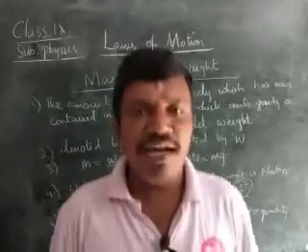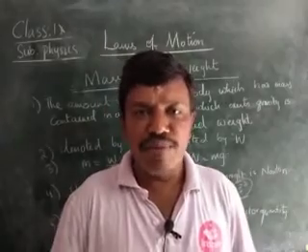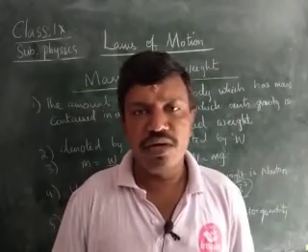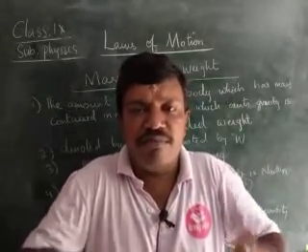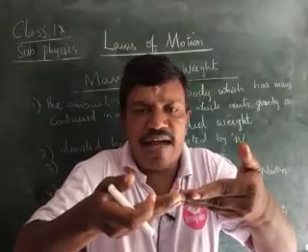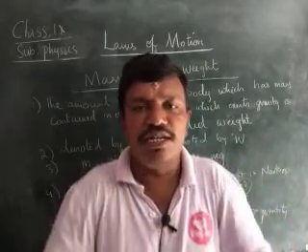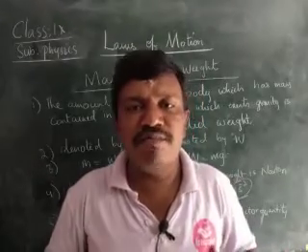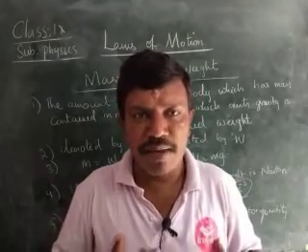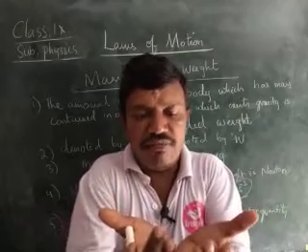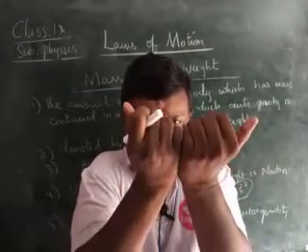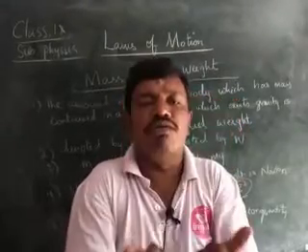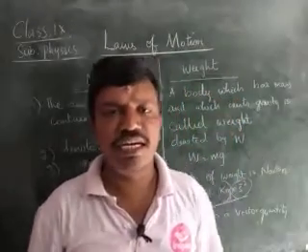Normally when I am jumping, I am lifted upwards and then the gravity of the earth pulls me down towards the ground. I have some mass, whereas the force exerted by the gravity is a pull that brings me down. That is called gravity.